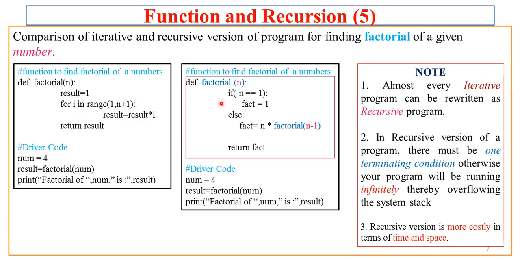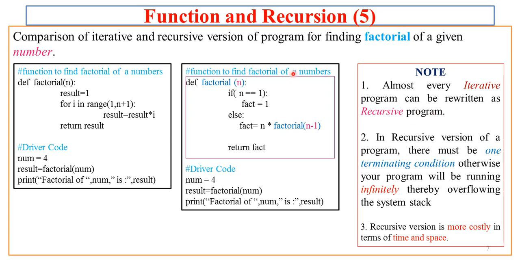But this same version can be replaced by a recursive copy. In recursion, you will find that this for loop is replaced by some other code. It has an if else part, and moreover we have a statement in which the function calls itself. Here the important thing to be noted is that almost every iterative program can be rewritten as a recursive program.